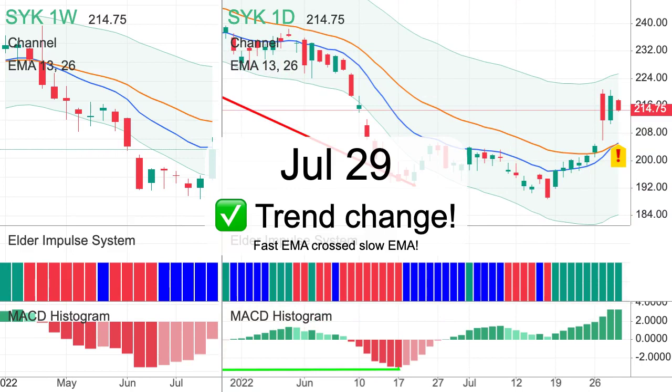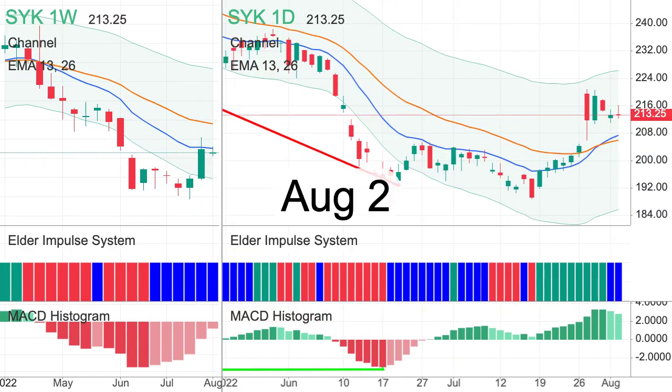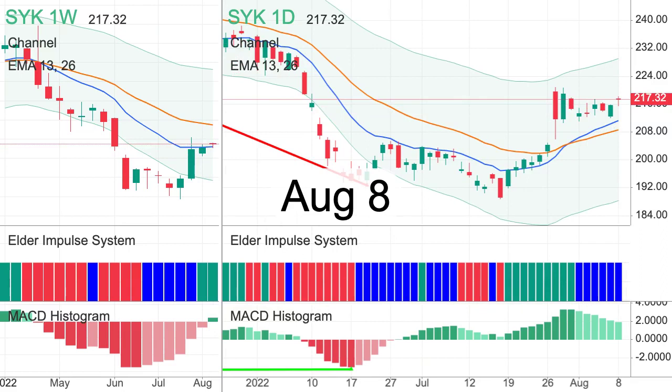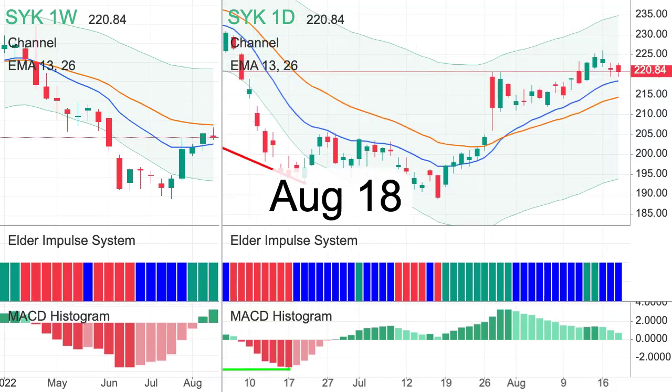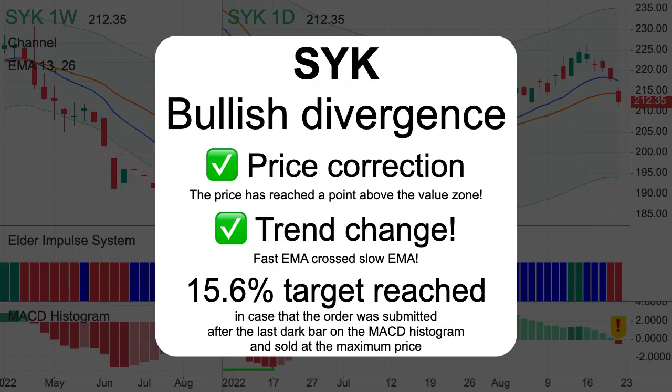Fast EMA crossed slow EMA. MACD histogram crossed the zero line. 15.6% target reached.